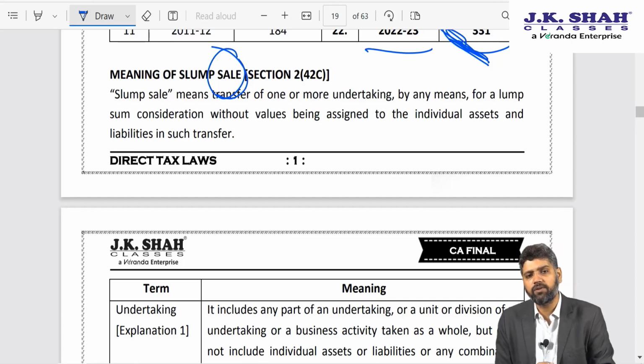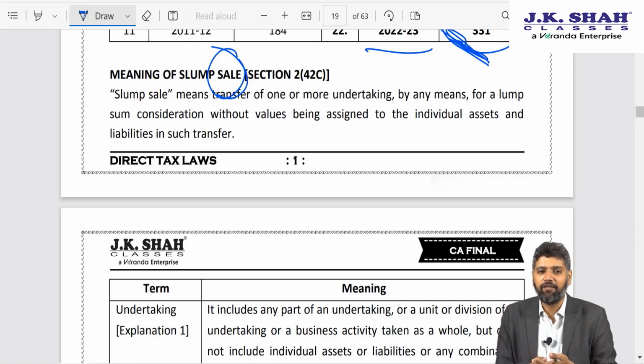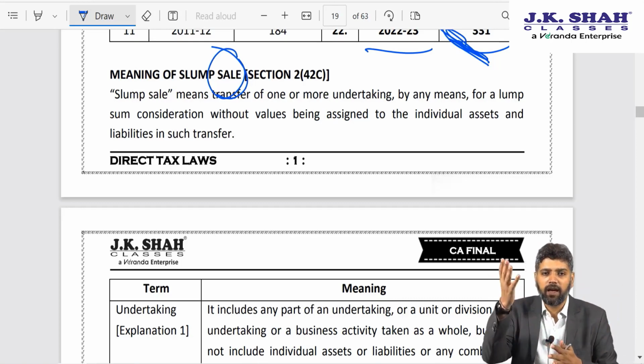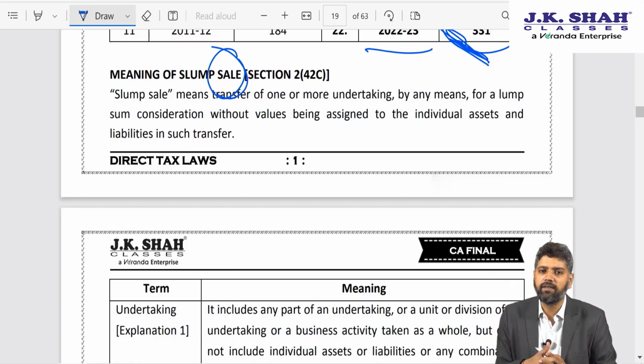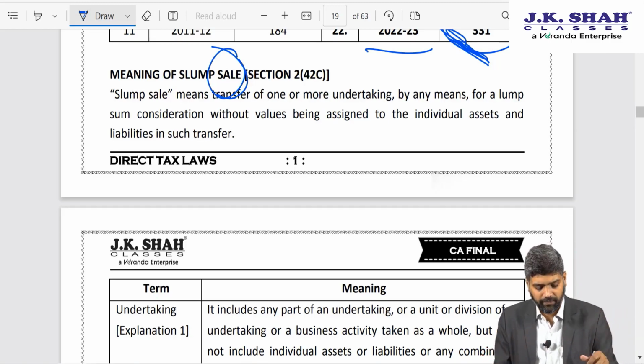We have done several questions on this where we compute FMV1, FMV2, and take whichever is higher. FMV1 being the FMV of outgoing assets, FMV2 being the FMV of incoming assets, and whichever is higher shall be considered as FVOC. So now in reality, if you say that this provision, sir, has become taxation of slump transfer, then I would agree with you. Now it is not necessary that it has to be a sale, it can be a slump exchange, it can be any kind of slump transfer. Fine.